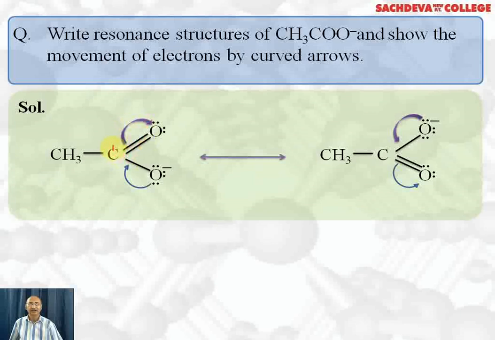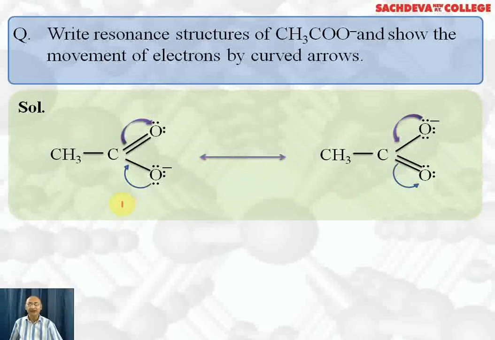In this process, this carbon should become positively charged, but this pair of electrons takes part in double bond formation, so the carbon positive charge is gone. And a similar movement can take place again, which is shown in the second resonating structure to get the first. That's why we represent resonating structures by a double arrowhead, which means that this structure can change into this and the second structure can change into the first.